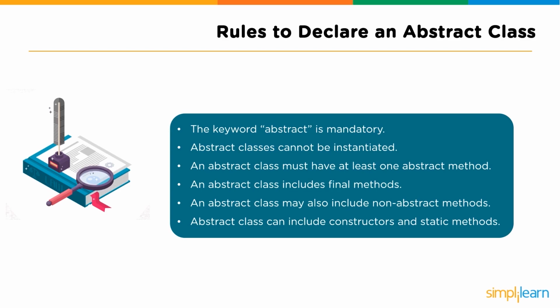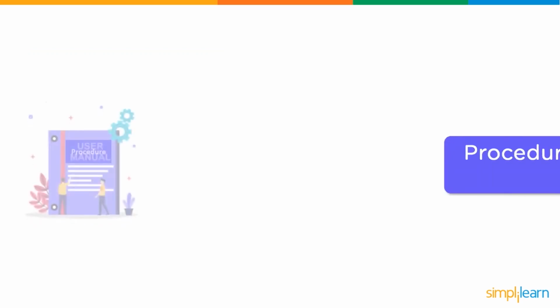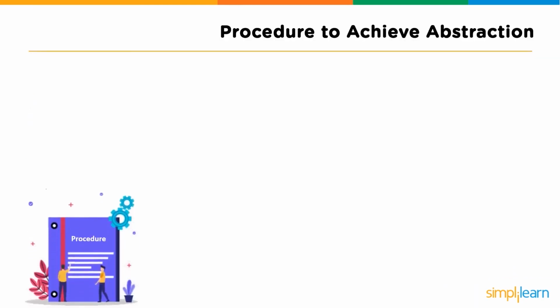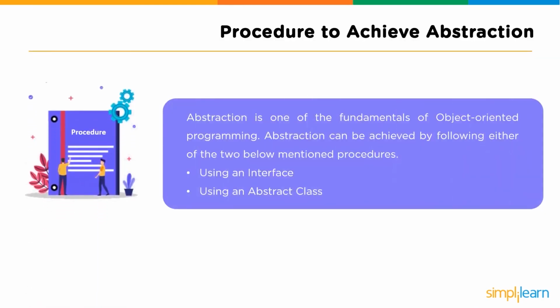The last rule says that an abstract class can include constructors and static methods. So these were some crucial rules to be followed to use abstract classes in Java. So far, we have discussed the definition of abstract classes, its features, and the rules to use abstract classes in Java. Now, we will learn how to achieve abstraction in Java. Basically, there are two different ways to achieve abstraction in Java. The first way is by using abstract classes, and the next one is by using an interface.